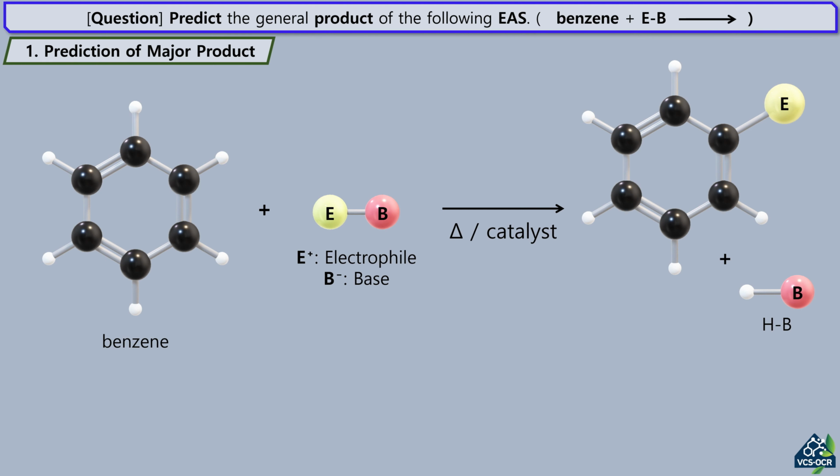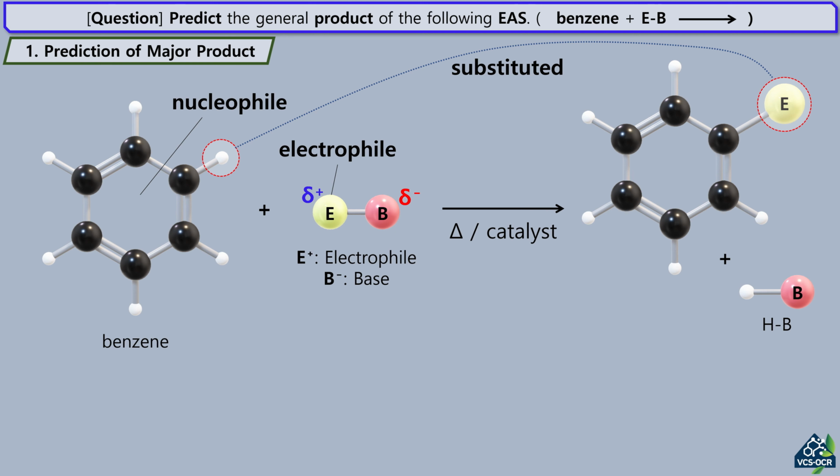In an EAS reaction, benzene acts as a nucleophile, reacting with an electrophile, E+. Unlike alkenes, which undergo addition reactions, benzene undergoes substitution. This is because substitution allows the molecule to regain its highly stable aromatic system. The overall transformation involves the replacement of a hydrogen atom on the benzene ring with the electrophilic group E, yielding a substituted benzene ring and a conjugate acid HB as the final products.